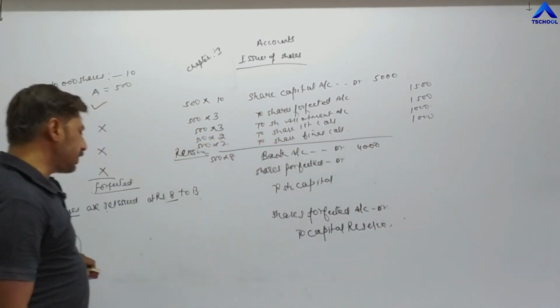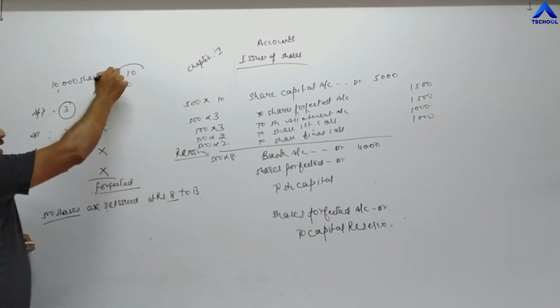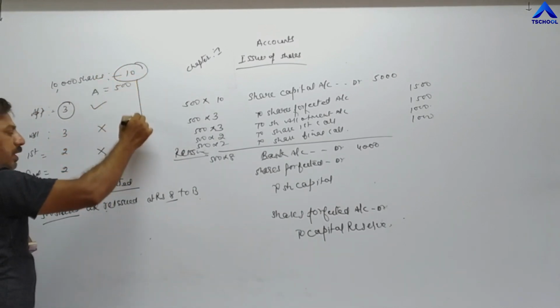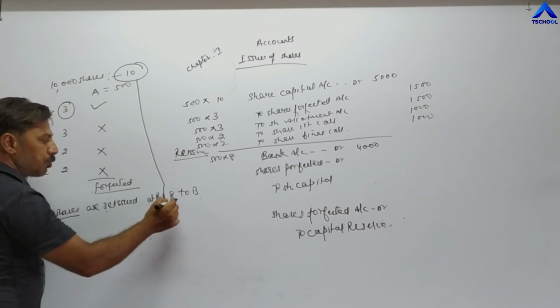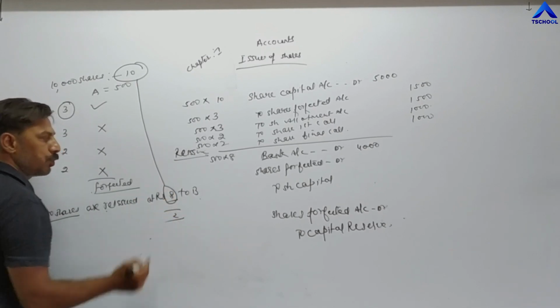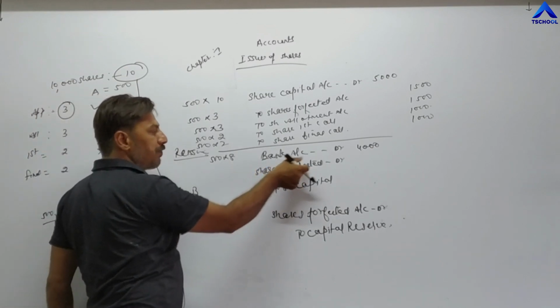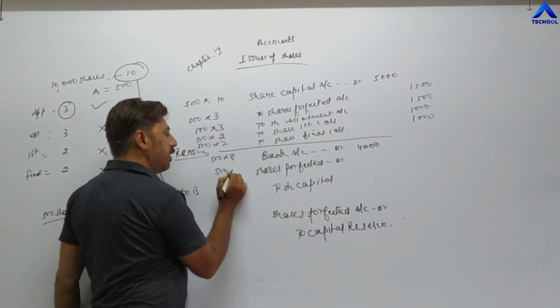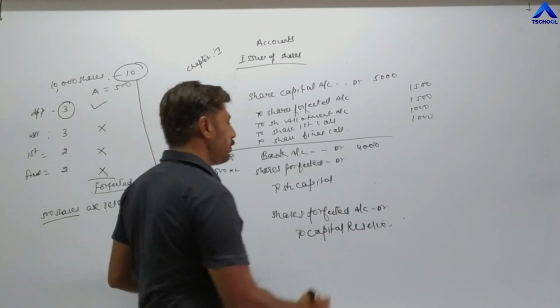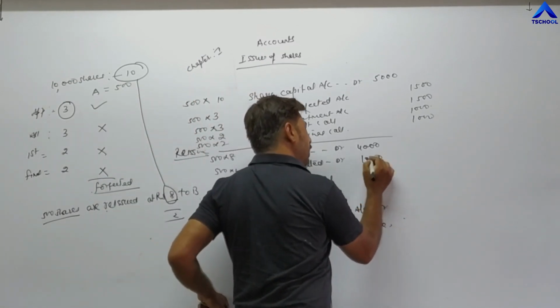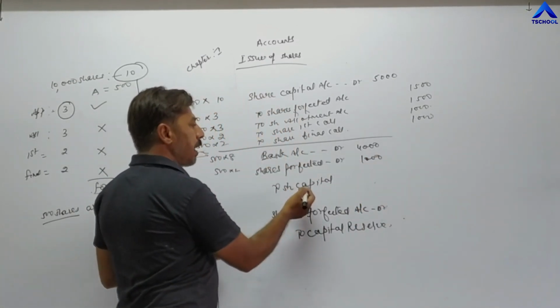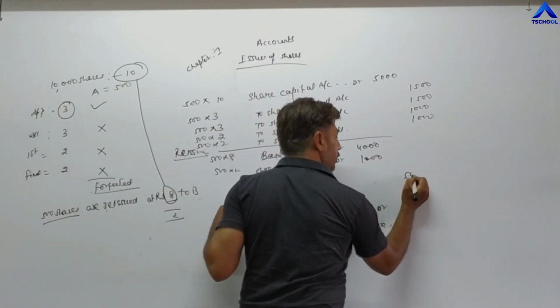The face value of the share is 10, but the company is reissuing the 500 shares at rupees 8, which means they are giving a discount of 2 rupees. That discounted value will be shown in front of share forfeited account: 500 into 2 becomes 1,000, and to share capital total 5,000.